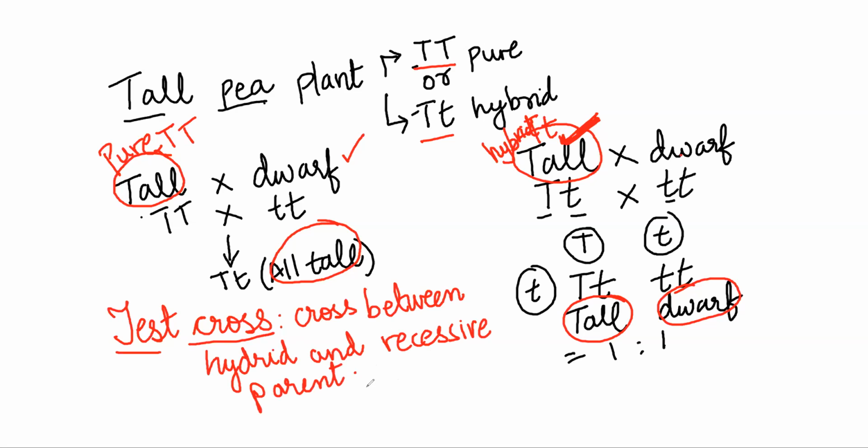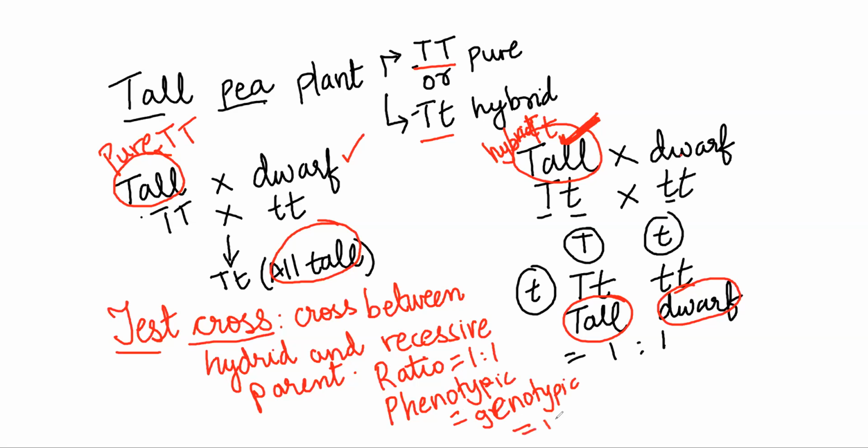Now what is the test cross going to give me? The test cross is going to give me a ratio of 1:1. What ratio is that going to be? I'm going to get the same phenotypic as well as genotypic ratio, 1:1.